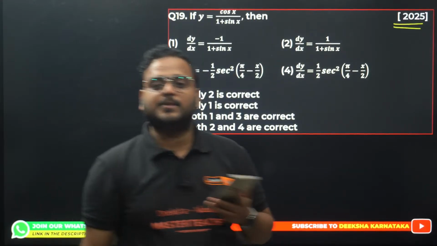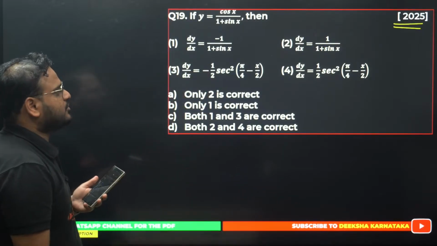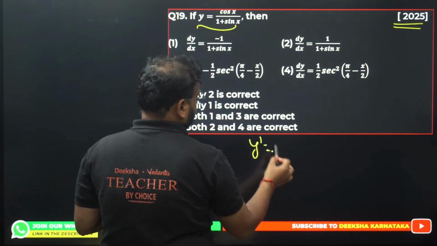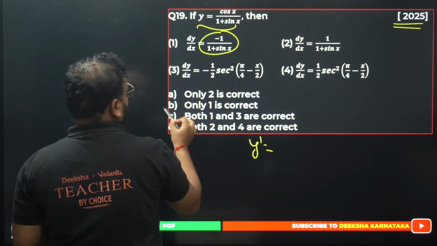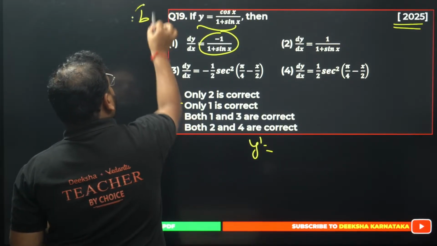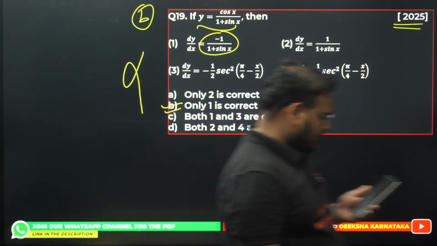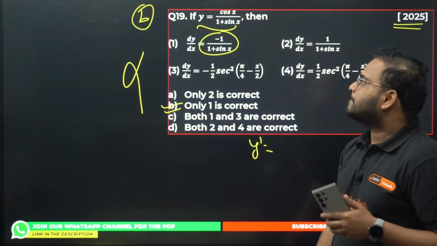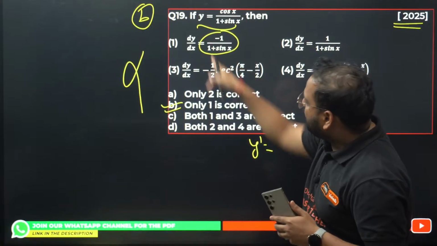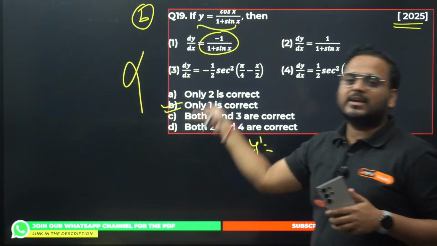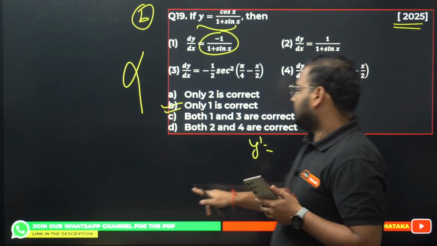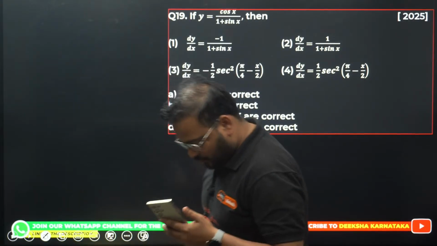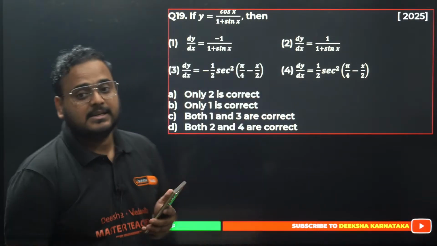This question feels a little bit, very little bit, like JEE. A simple question of JEE. Because if you differentiate this, you'll get the answer as this. And only one option is correct. You're going to pick option B, and this is going to be a wrong approach. If you differentiate the given function, you get the answer as minus 1 upon 1 plus sin x. You're going to pick option B, and this whole thing is wrong. Then how do you solve this particular question? C. C is the right answer.